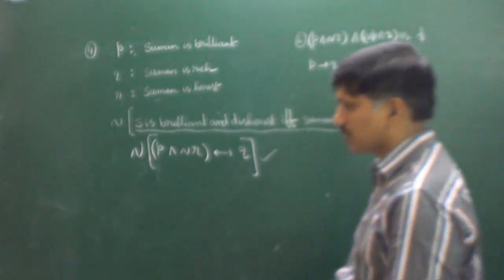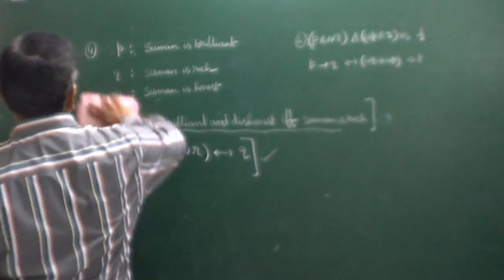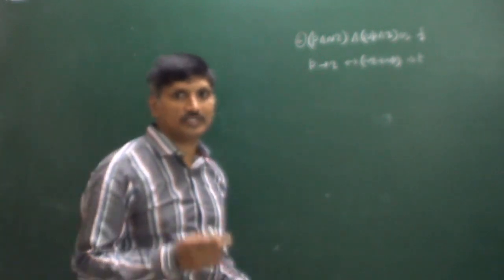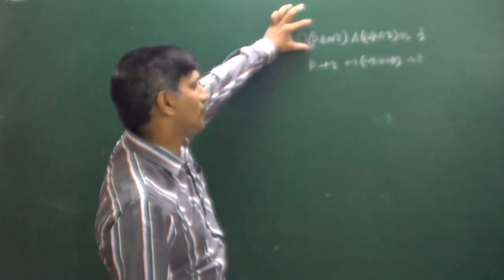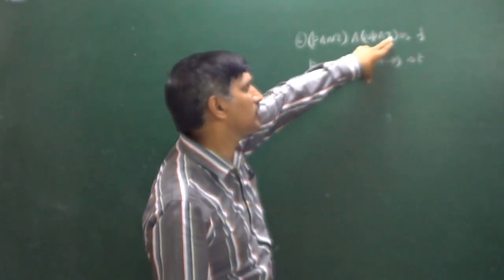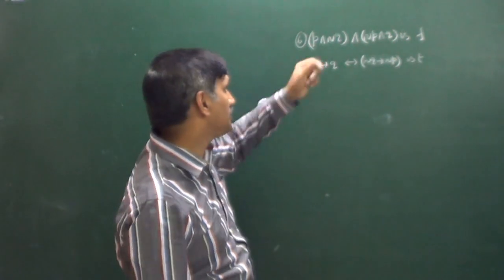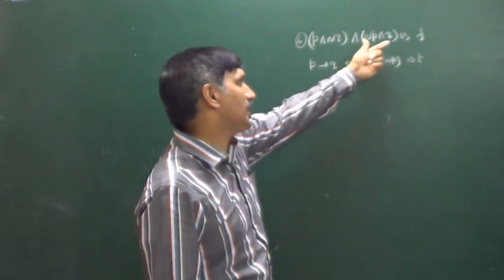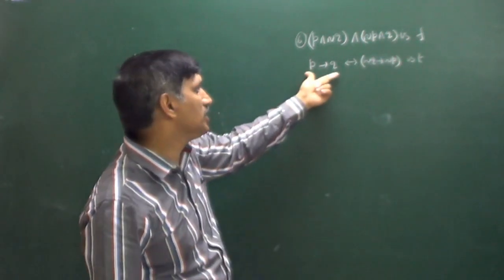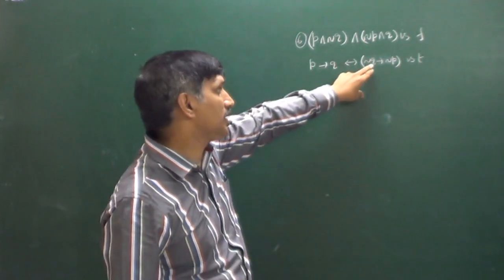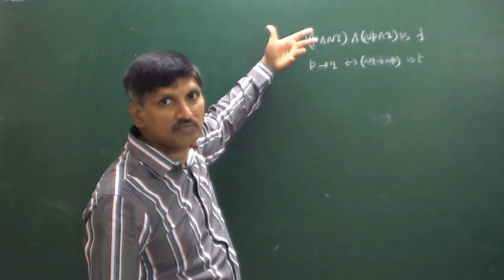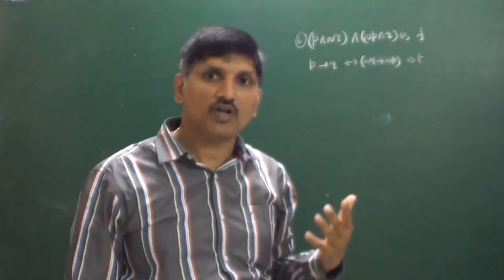Another question discussion here. This is also a statement type question, the last question in level 4 of your assignment on mathematical reasoning. The first statement: P and negation Q and negation P and Q is a fallacy, that means a contradiction. The second: P implies Q if and only if negation Q implies negation P is a tautology. We have to say whether these two statements are true or false.